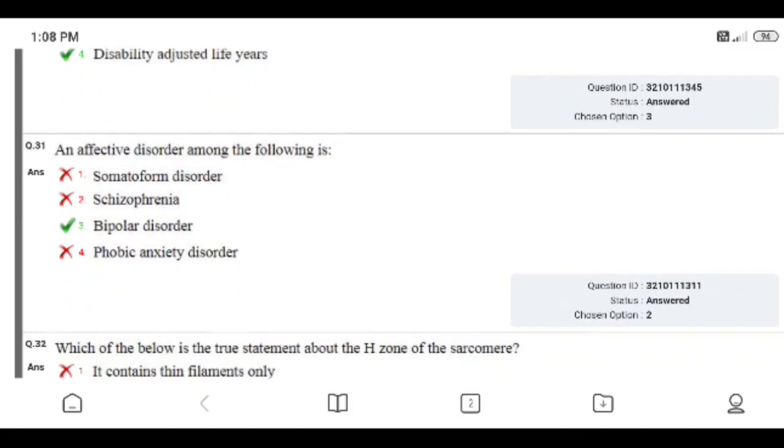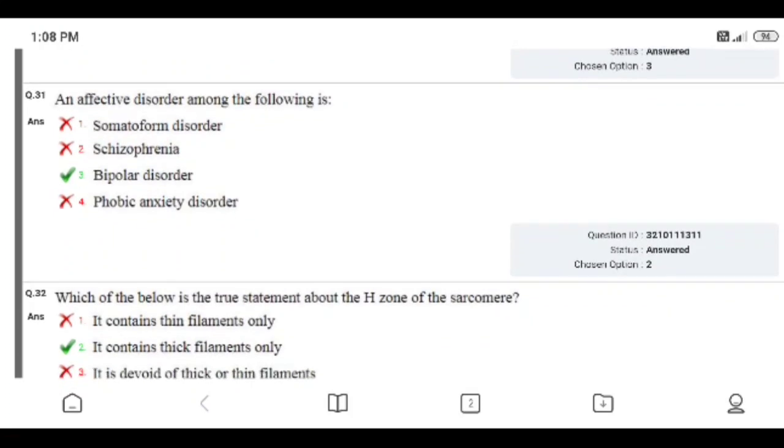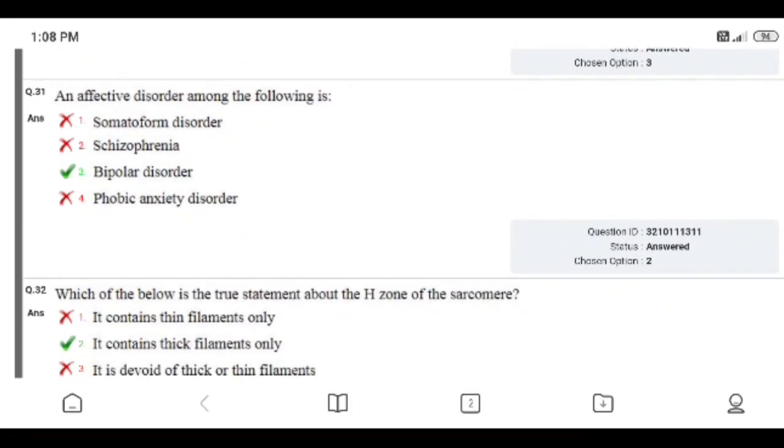Question number 31. An affective disorder among the following is: somatoform disorder, schizophrenia, bipolar disorder, or phobic anxiety disorder. I gave the wrong answer, schizophrenia, but the right answer is bipolar disorder. Affective disorder is always bipolar disorder, mania and depression, but I don't know how I gave this answer.